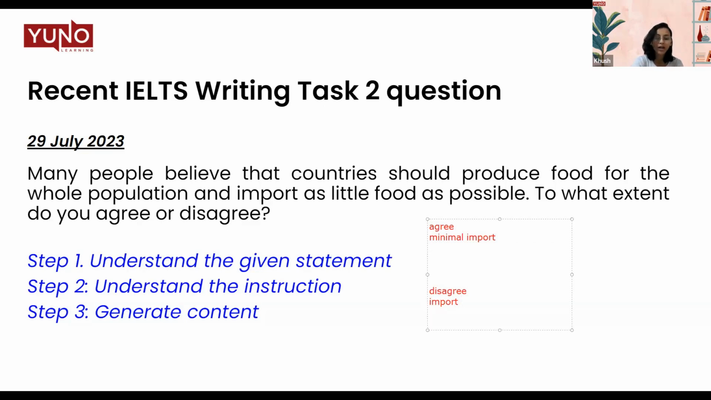Now, if you have a partial agreement, that means you agree with the statement, but partially. You say that yes, a country should produce their own food, but import is also necessary, then you'll be giving the points for this. So this is how you're going to generate your content on these three bases: if you agree with the statement, disagree with the statement, or if there's a partial agreement. All right. So let's move ahead.